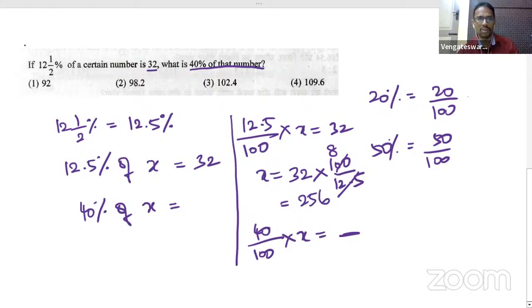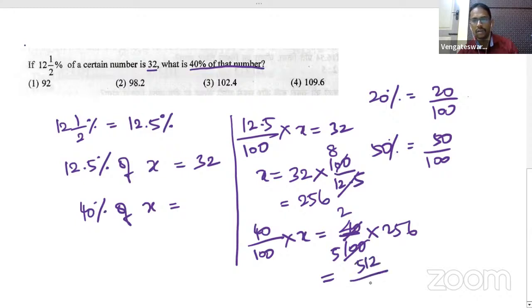Now we need to find what is 40% of X, which is 40 by 100 into 256. Now what is the answer for 40 by 100 into 256? I can simplify this. So this will be 2 by 5 times of 256, and that will be 5 and 2. So I'll multiply this. I'll be getting 512 by 5. This is going to be 102.4. Option 3 is the right answer.